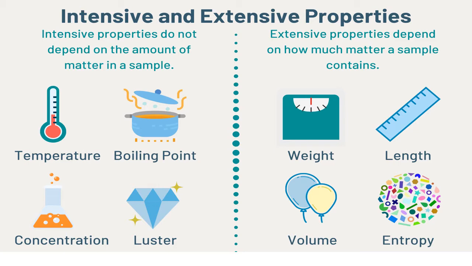Now, weight. Weight depends upon the amount. The weight of a 6th class boy, a 10th class boy, and a 40 year old adult differs, because it depends upon the amount. Volume also. The more the volume, the more the mass. So they all depend on the amount. So a property which depends on the amount comes under the category of extensive property. I think I have made clear what is meant by intensive property and extensive property with examples.